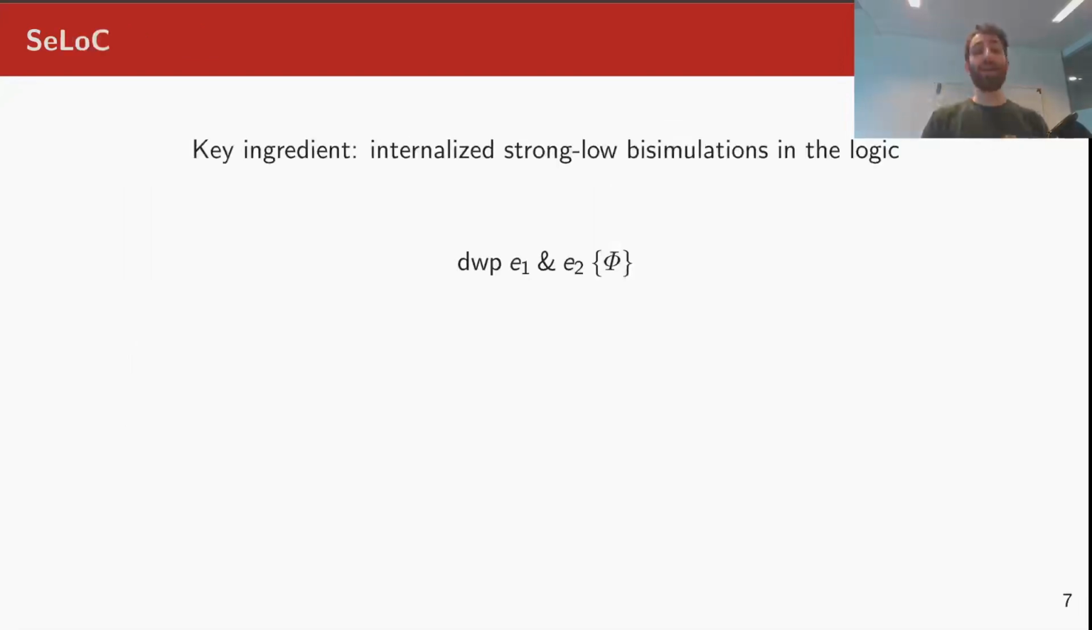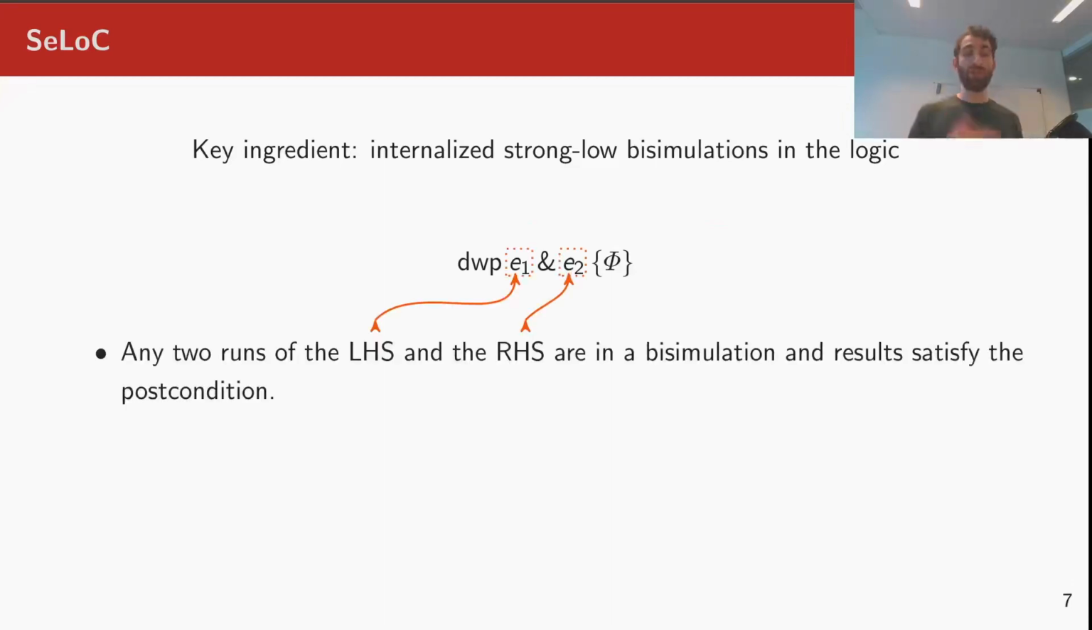The key idea behind CLOC is to internalize the notion of a strong law by simulation inside the logic. So instead of Hoare triples, we have propositions of this shape, which we call double weakest precondition, or DWP for short. Intuitively, this proposition says that E1 and E2 are in some sort of bisimulation, and if they terminate with some results, then these results satisfy the predicate phi.